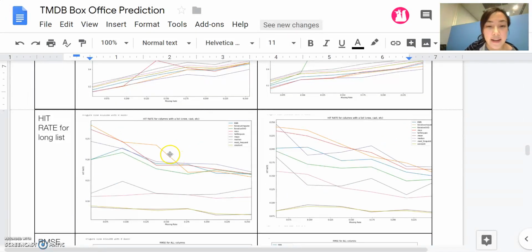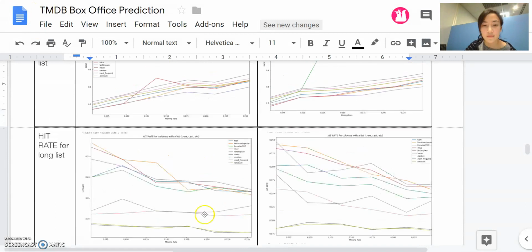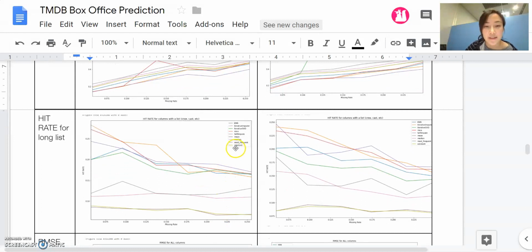And then for the hit rate, we can see that iterative imputer is most likely better for a low missing rate, while the soft impute is better for a higher missing rate. So because our missing rate is a bit high because of the limitation of the dataset, we have chosen soft impute to be our predicting method for our training and testing dataset later on for the prediction.